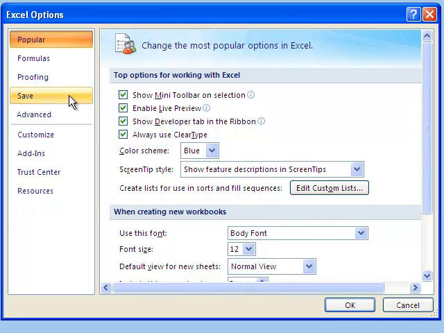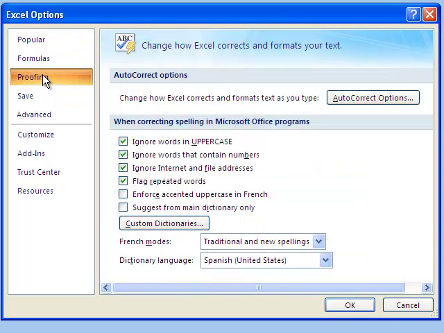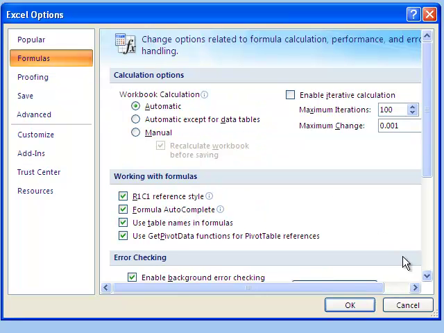So let's go to proofing. Formulas we already saw. There it is. You have a few things like language setting, dictionary language, ignore words in uppercase. Let's go back to formulas because I think we missed a few things there.